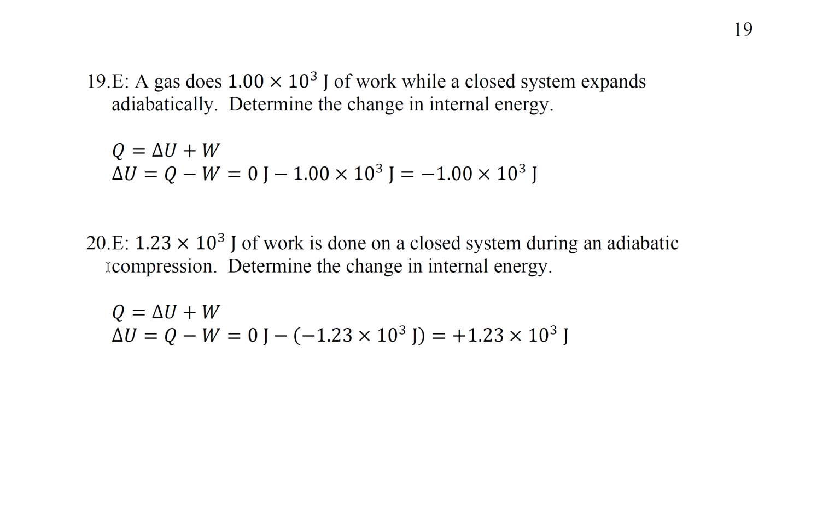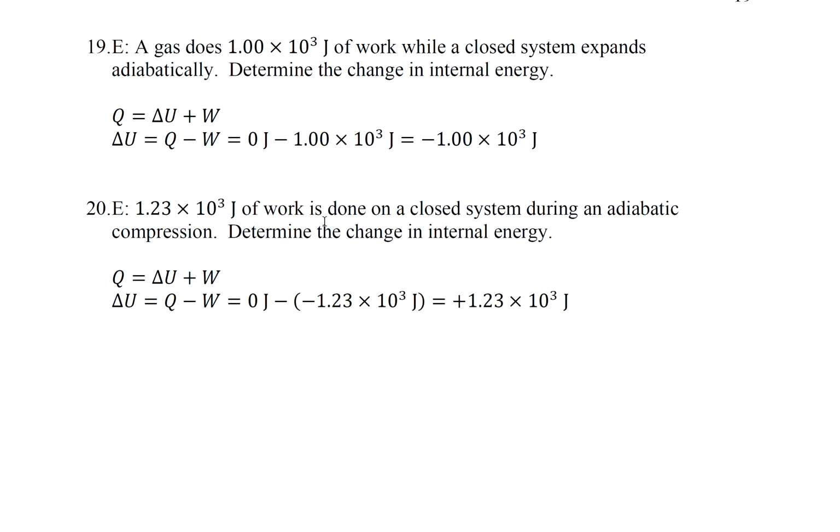Question 20. 1.23 times 10 to the 3 joules of work is done on a closed system during an adiabatic compression. Determine the change in internal energy. So it says adiabatic. So we know Q is equal to 0. So delta U equals minus W. And these two negatives make a positive.